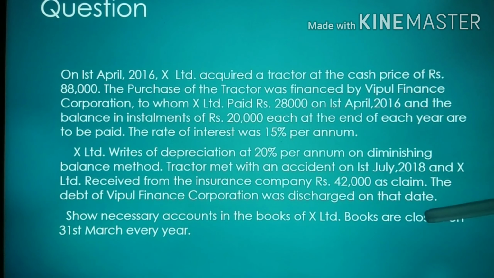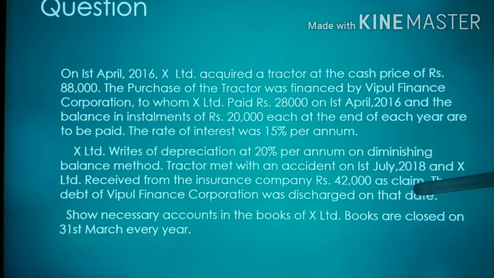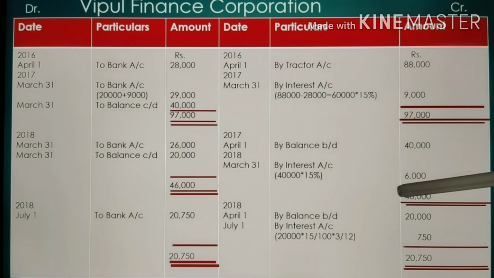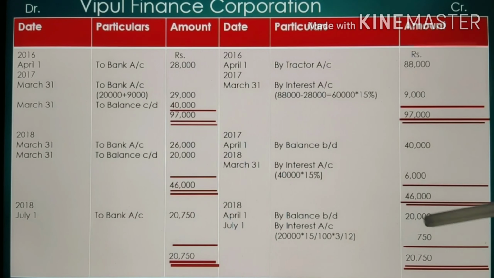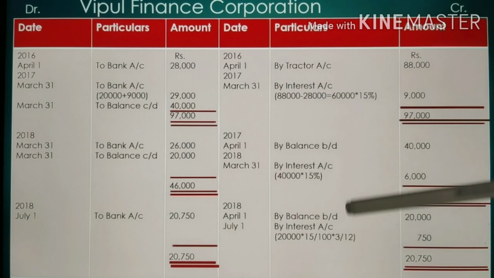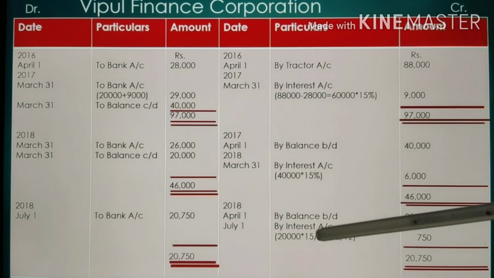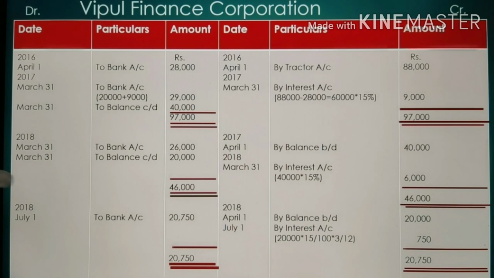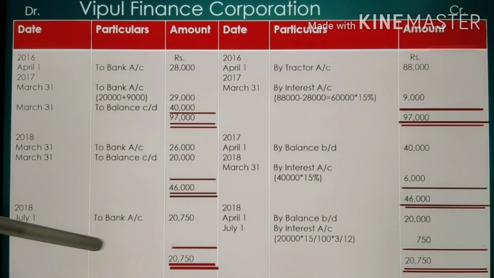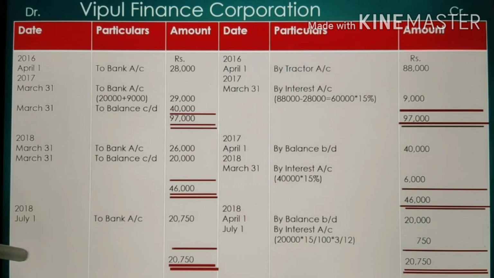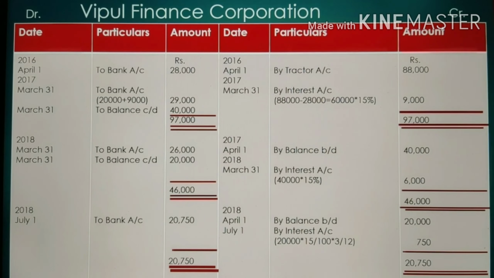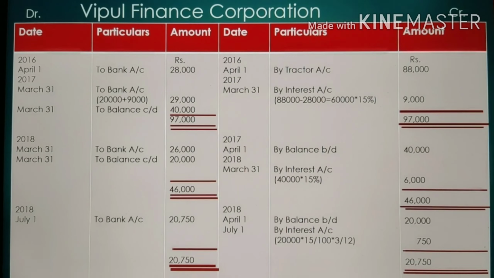After that, the debt of Vipul Finance Corporation was discharged on that date. That means on 1st July 2018 the debt was fully paid. The balance in the Vipul Finance Corporation account which was to be paid is 20,000 plus interest 750. This interest was calculated for the 3 months up to 1st July, that is 20,000 into 15 upon 100 into 3 upon 12, which is 750. So here is the payment: Vipul Finance Corporation to bank account on 1st July 2018. The debt of Vipul Finance Corporation was paid, 20,750. So those are all the transactions, or we can say the accounting treatment.